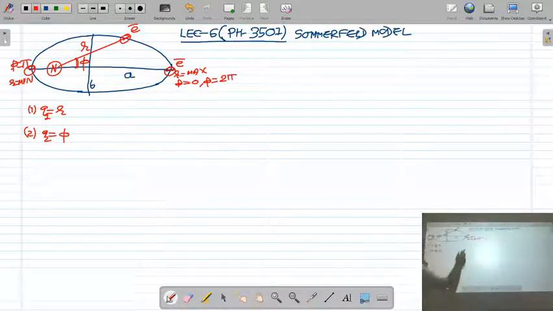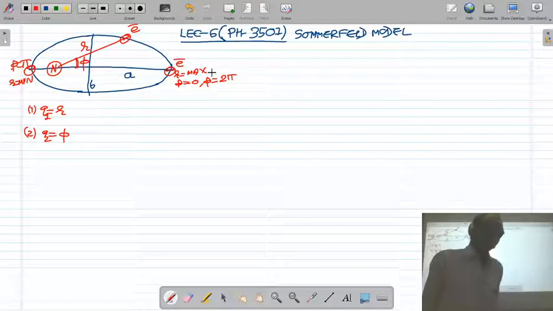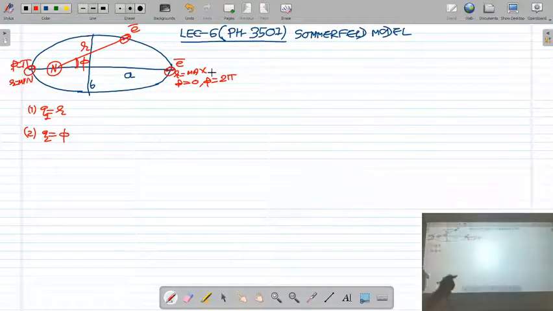So initially, when the electron is here, the radial distance r from the nucleus is maximum and phi is 0. When the electron completes half a rotation, phi is pi and the distance from the nucleus is minimum. After one rotation, the electron comes back to the same position, so r becomes maximum and phi becomes 2 pi. So the instantaneous position of the electron can be described in terms of the two polar coordinates r and phi. Now r is called the radial coordinate, phi is called the angular coordinate.